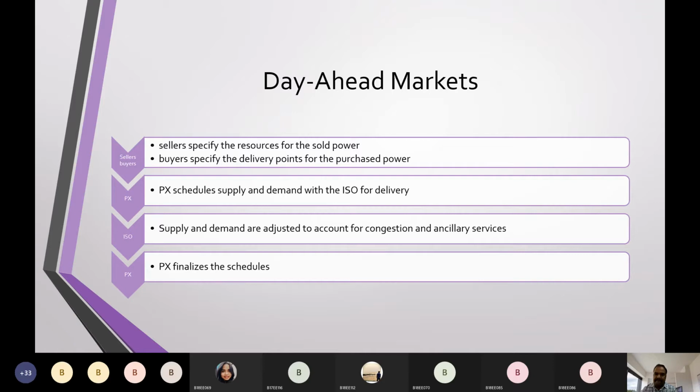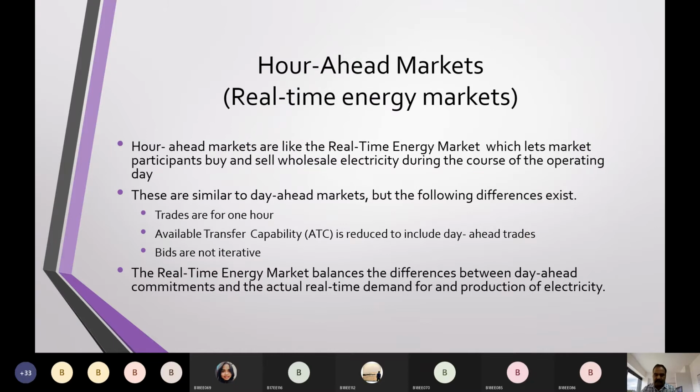Similarly, you can see hour ahead markets, what we call real-time energy markets, where you can go instantly, just like you go into the shop and buy things, isn't it? So in this one, hour ahead markets are like real-time energy markets, which let market participants buy and sell wholesale electricity. See, during the course of the operating day, I need it for the next hour, I'll quickly go and buy it. So it is just like going into the middle of the market and buying things.